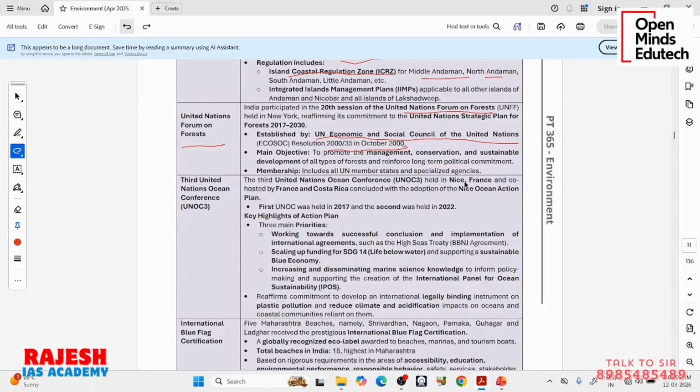Now, what is the present news? It's a simple meeting, the 20th session of the United Nations Forum on Forests in New York, reaffirming its commitment to the United Nations Strategic Plan for Forests 2017 to 2030. So there is something called the UN Strategic Plan for Forests, for the period 2017 to 2030, and it is being implemented by this United Nations Forum on Forests, which was formed by the United Nations Economic and Social Council. So that is the news.